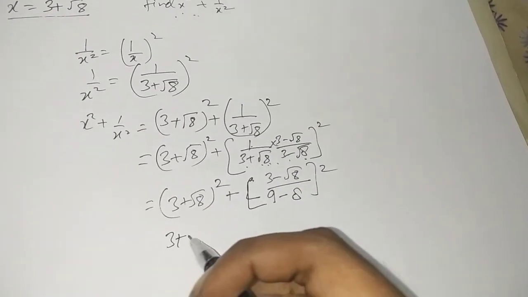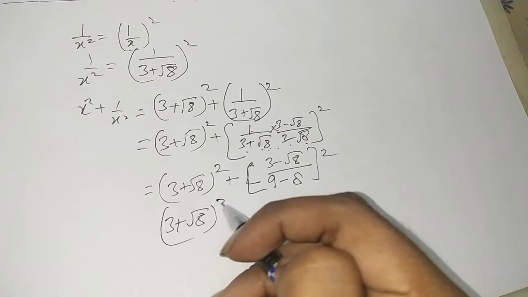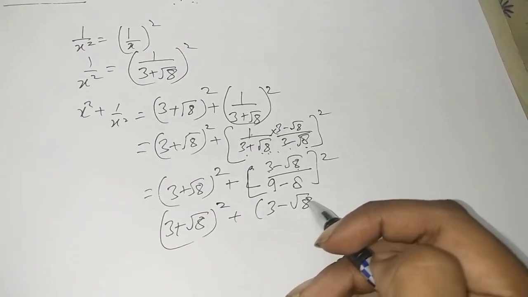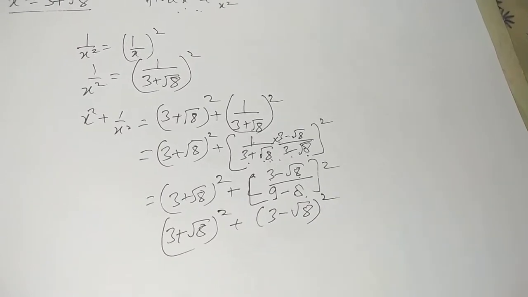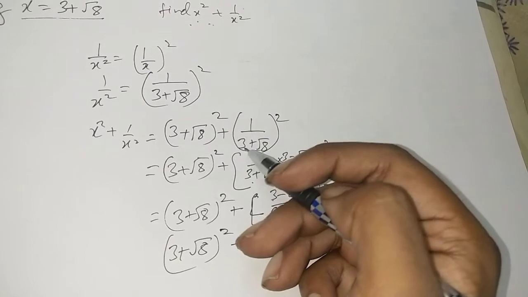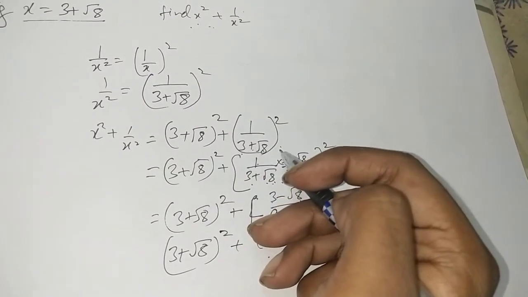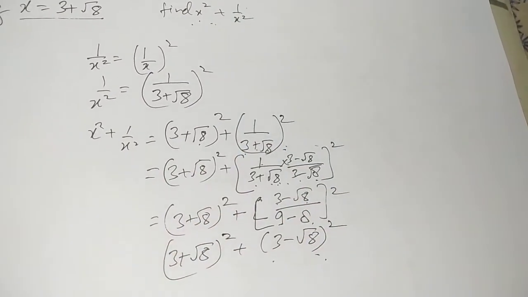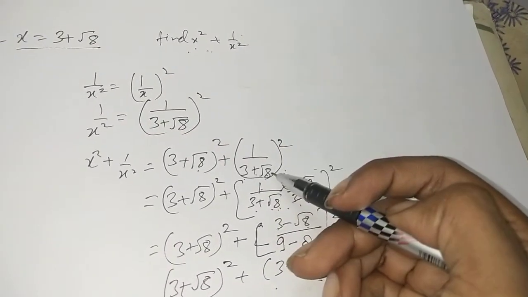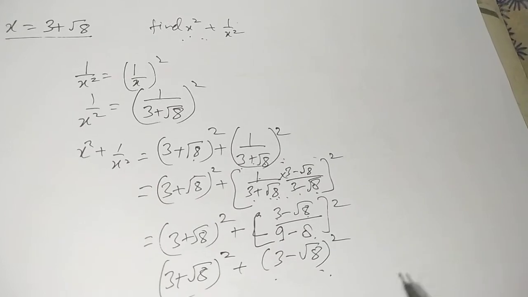So that means it will be (3 plus root 8) whole square plus, what am I left with? I'm left with (3 minus root 8) upon 1 whole square. Now this is easy to expand, or this one having 3 terms coming in the denominator, and even if we take the LCM again, there will be 3 terms in the denominator. So that is why whenever we are having anything 1 upon form with the under root, rationalize it to get rid of the denominator.